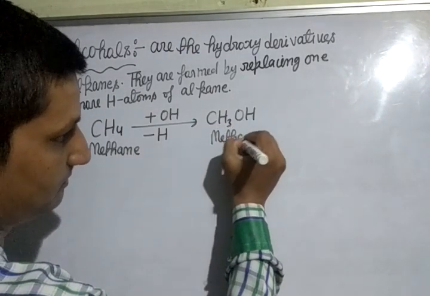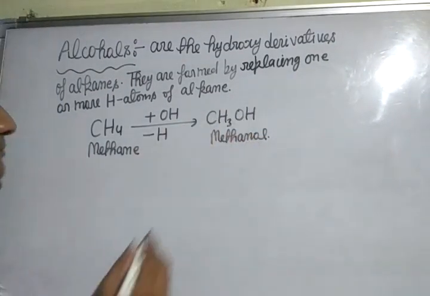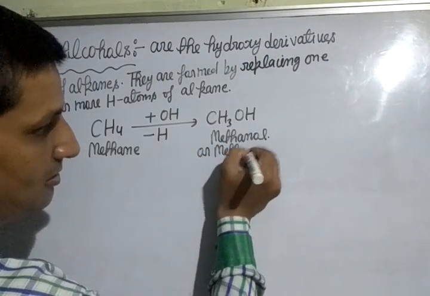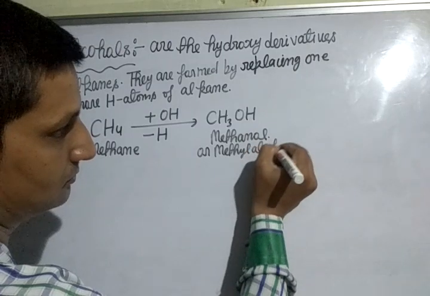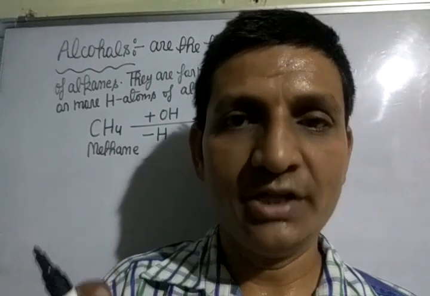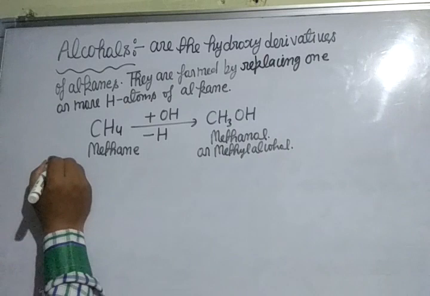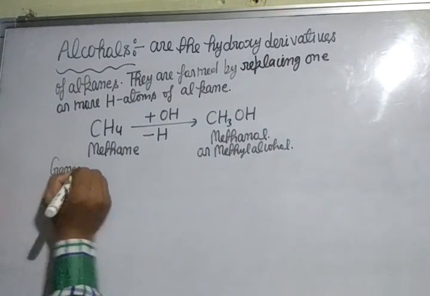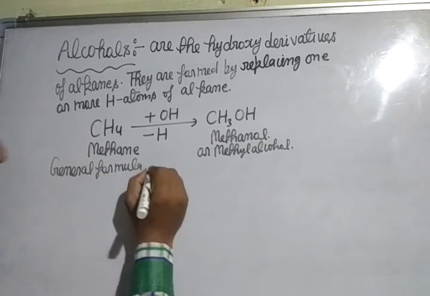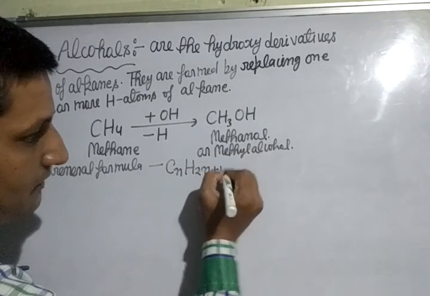Its IUPAC name is methanol, and its common name is methyl alcohol. Now student, general formula of alcohol is CnH2n+1OH.